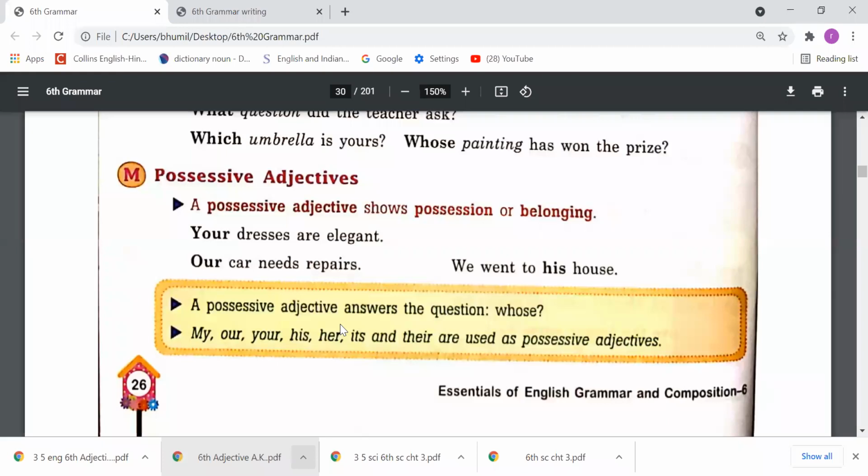This is your house, that is his house. So your, my, his, these words are called possessive adjectives. Like, your dresses are elegant, our car needs repair, we went to his house. These bold words are possessive adjectives.